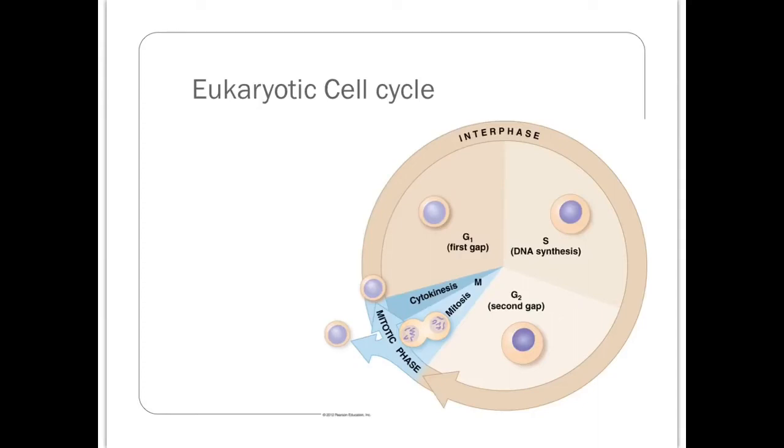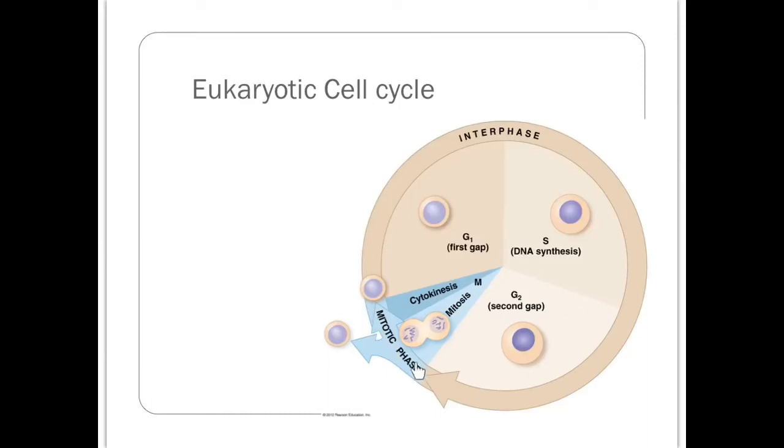Then there's the S phase. The S is for synthesis. Specifically, what is being synthesized is more DNA. So this is actually the phase where DNA is going to be copied. Then there's another gap phase where the cell is not dividing, it's not duplicating its DNA, it's just growing and going about its normal cell business, carrying out whatever its cell function is.